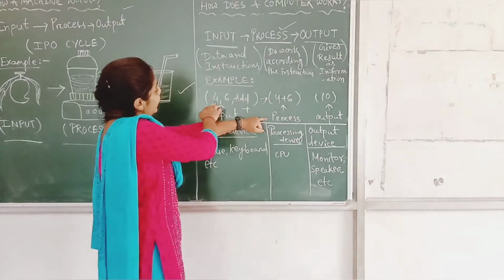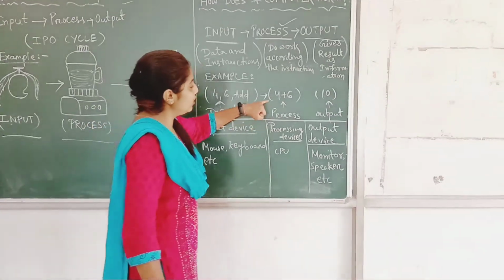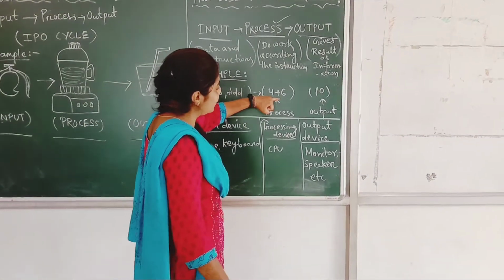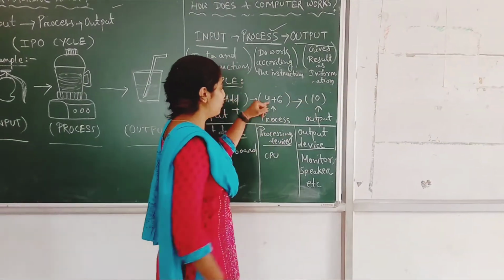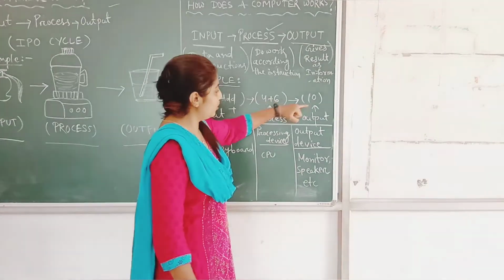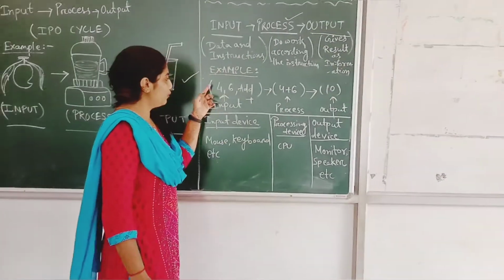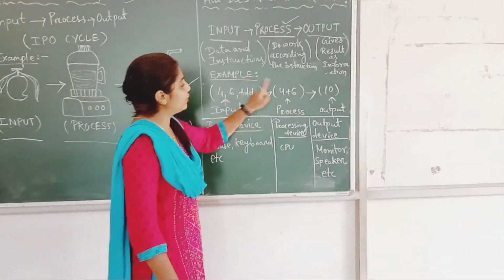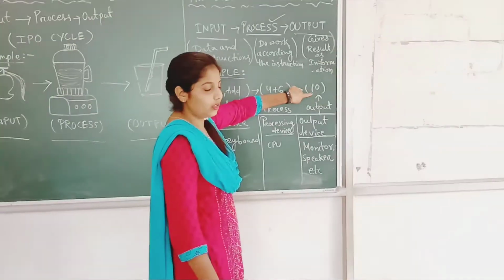So 4 plus 6 is your process. The computer gets these two numbers, and knows that the user wants the addition of them. Then the computer processes these two numbers. Then it will give the result, 10. 4 plus 6 is what? 10. So the 10 is the output for us. First we give the input, 4 and 6, to be added. Then the computer processes it, 4 plus 6. Then it gives us the result, 10.